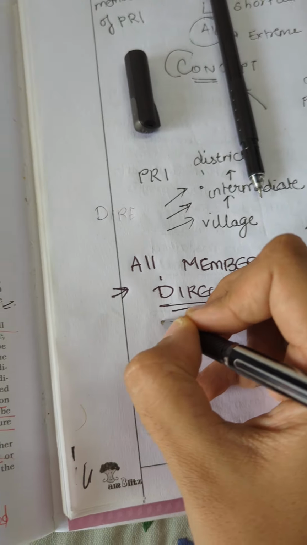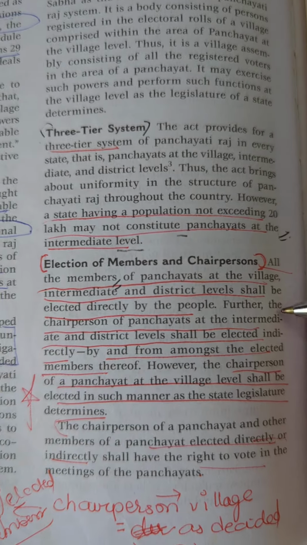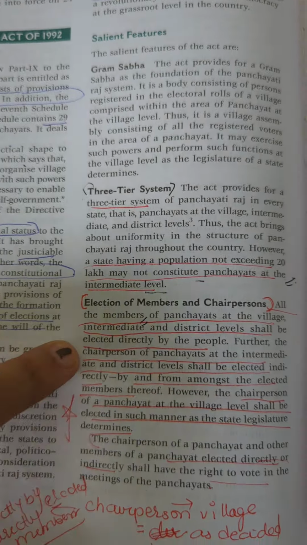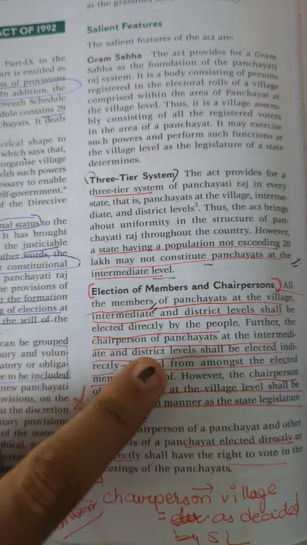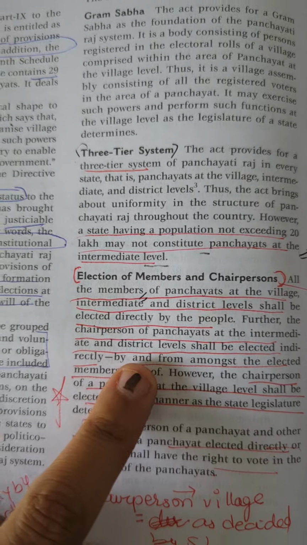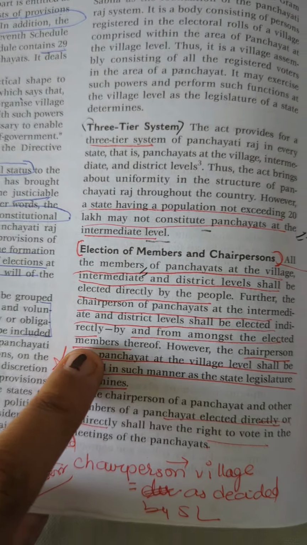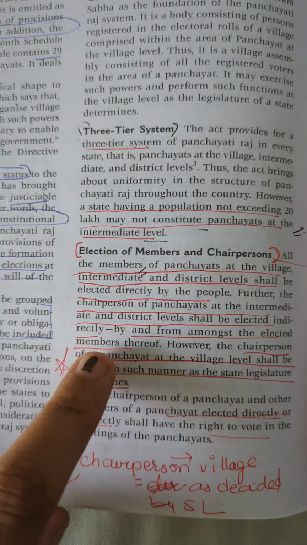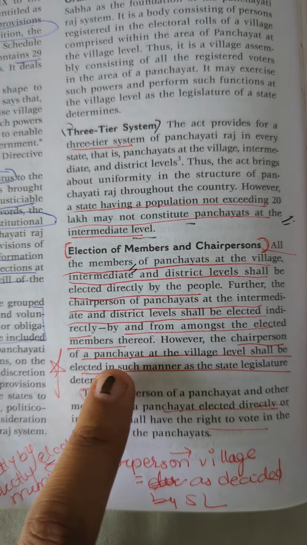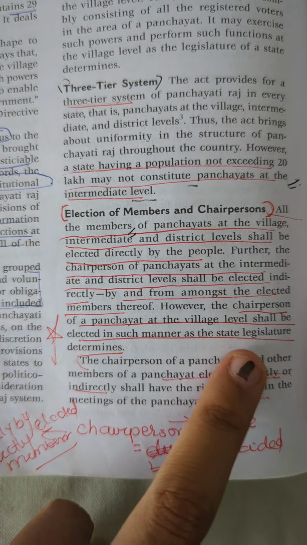This is important. Now, there are some other caveats to this. What is the caveat? It says that further, the chairperson of panchayats at the intermediate and the district level shall be elected indirectly by and from among themselves. However, the chairperson of a panchayat at the village level shall be elected in such a manner as the state legislature determines.